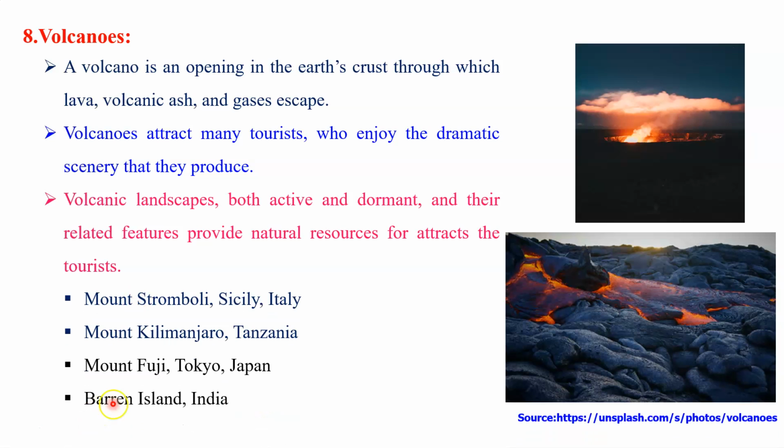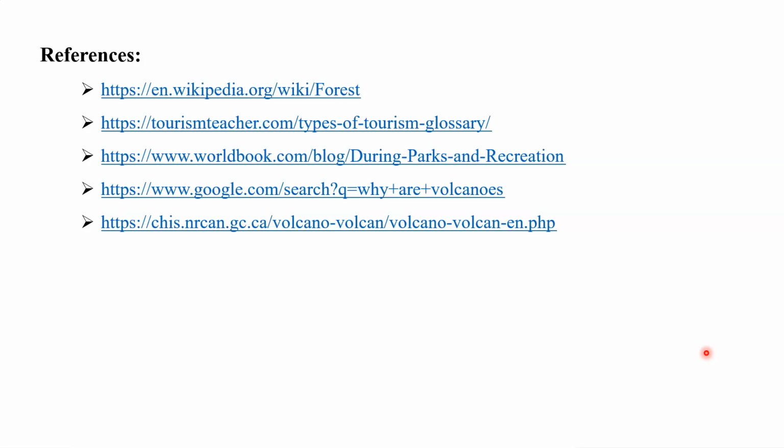Especially, I am talking about Mount Stromboli, Sicily in Italy, then Mount Kilimanjaro in Tanzania, Mount Fuji near Tokyo in Japan, Barren Island in India in the Andaman and Nicobar. These are the places where people would like to visit. Why? Because of the beauty of the volcano that they have. So these are very important places, because these are not available in every part of the world. They are available only at a few places, and therefore people would like to visit and enjoy the beauty of the volcano. So dear student, this was about the physical features that attract tourists and support the development of the tourist industry.